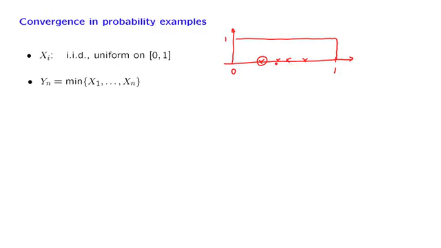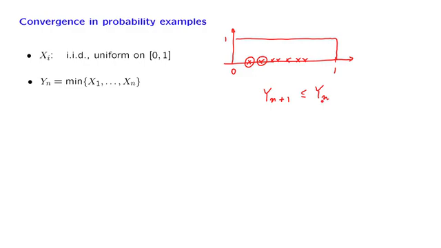Notice that if we draw more values, then the new values might be above the minimum, in which case the minimum does not change, but we might also get a value that's below the minimum, in which case the minimum moves down. The only thing that can happen is that the minimum goes down, it cannot go up, and this gives us this inequality. So the random variables Yn tend to go down.